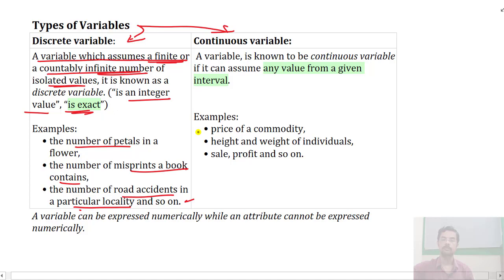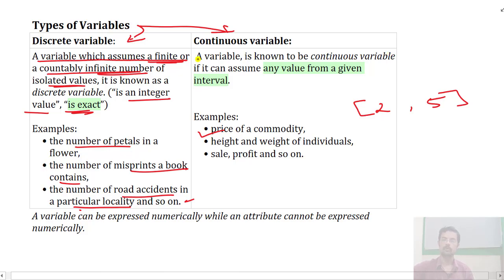Here, the price of a commodity can be taken as a continuous variable because it happens to be in an interval, say from 2 to 5, whatever it is, maybe in thousands or lakhs or hundreds or something.